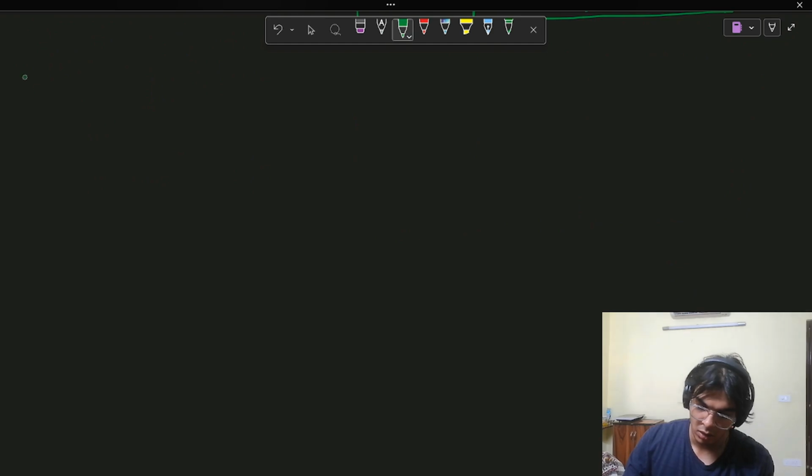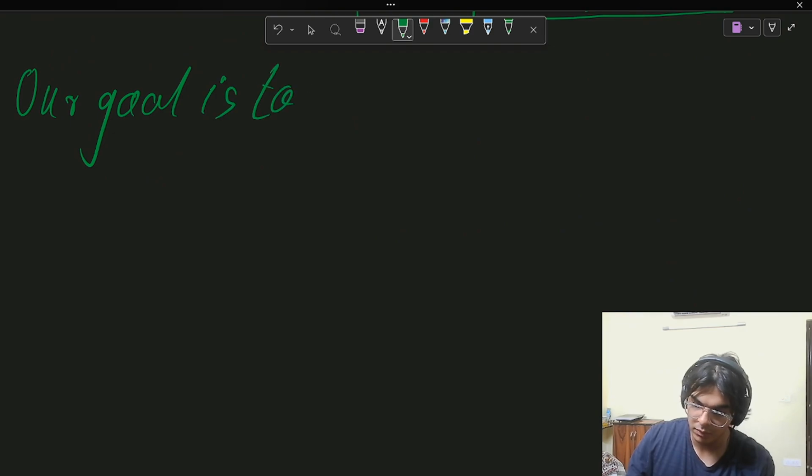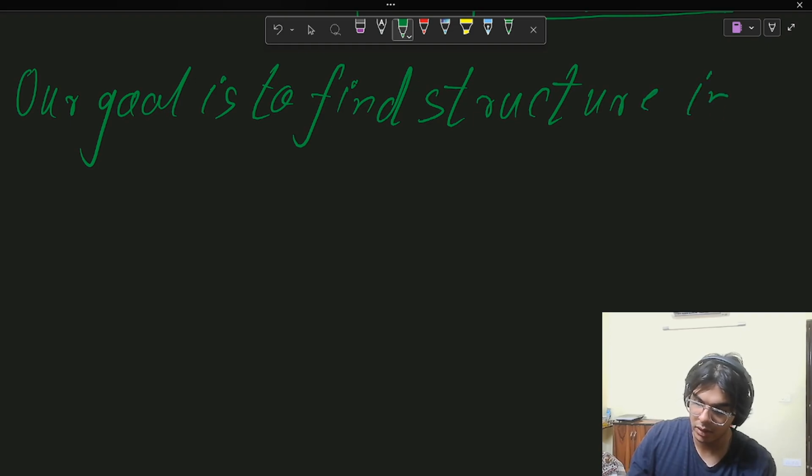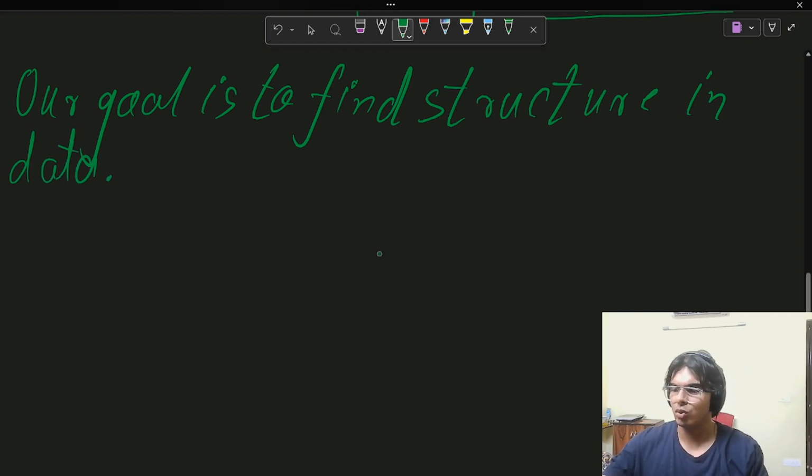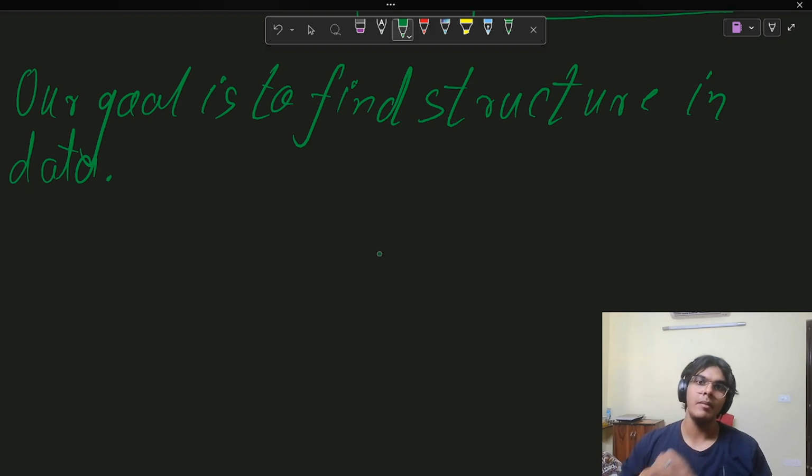So if I write it down, our goal basically becomes to find structure in the data. You can also say pre-existing patterns, but structure is a more suitable word in this context. That is exactly what we are going to do. We have the annual income and the spending scores of the customers who are visiting the mall for shopping or whatever, and we are supposed to use that and cluster them into different groups.